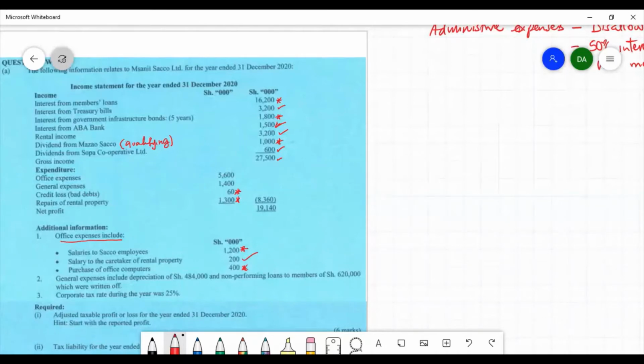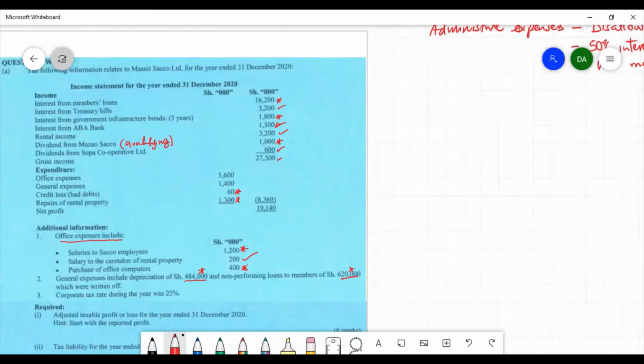In number 2, we are told that general expenses include depreciation of 484,000. This is not allowable because depreciation is actually a capital expenditure and therefore not allowable. And non-performing loans to members, which is 620,000. Because the income generated from members is not taxable, the expenses related to such income from members are also not allowable. Therefore, the non-performing loans written off from members is also not allowable. So this is not allowable and depreciation is not allowable.